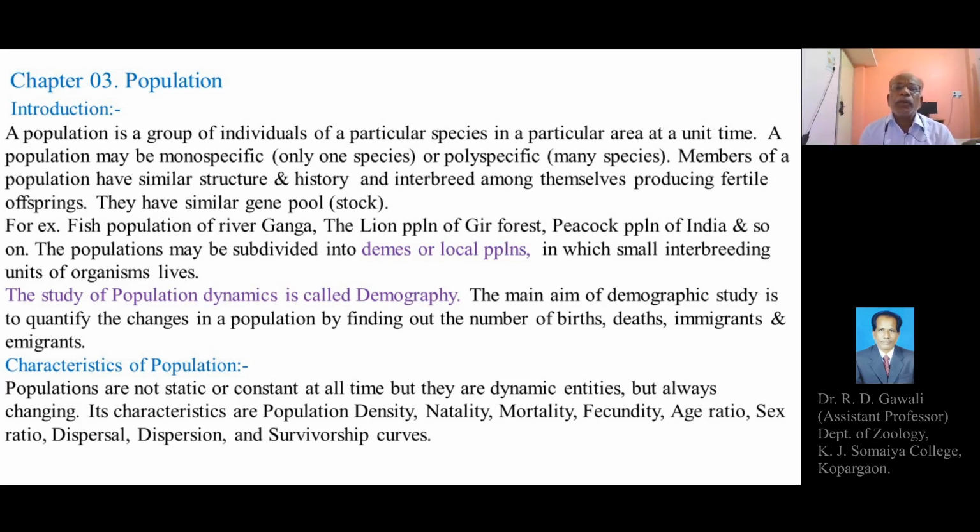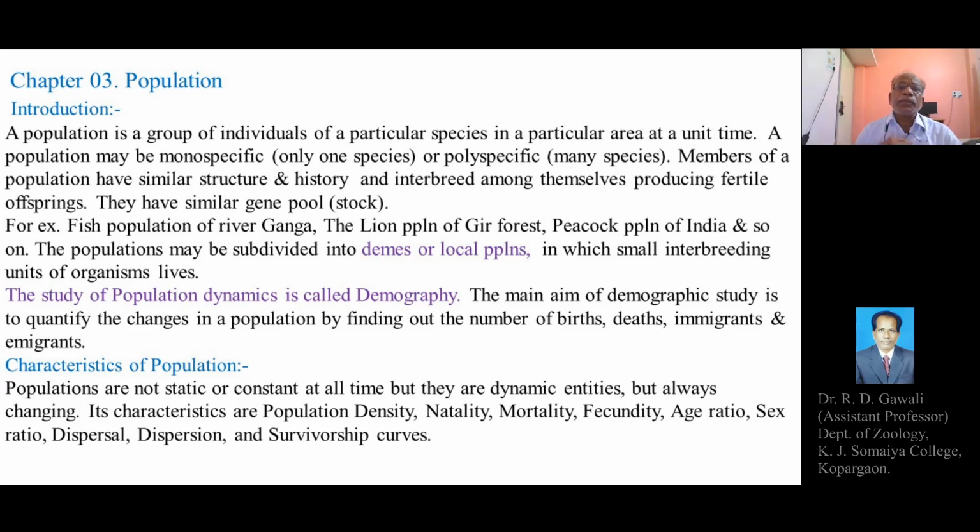Or the population can be polyspecific, meaning it can have a total number of organisms belonging to several or many species. So, population can be monospecific or polyspecific.